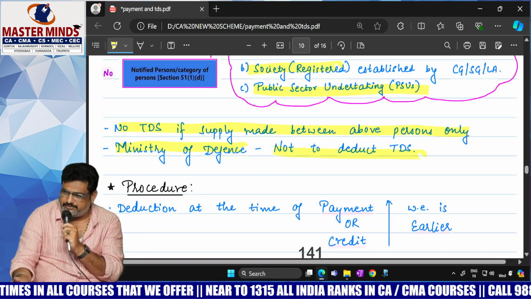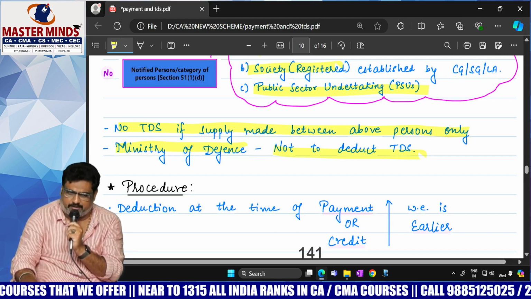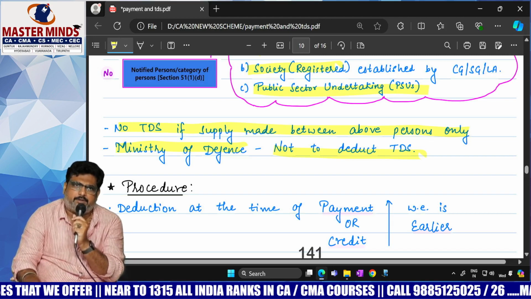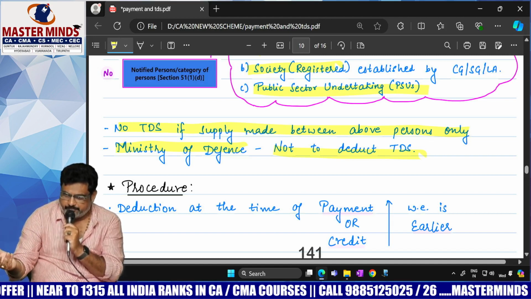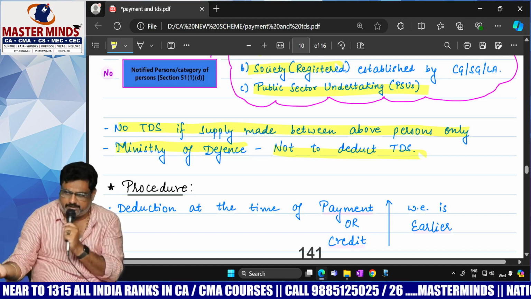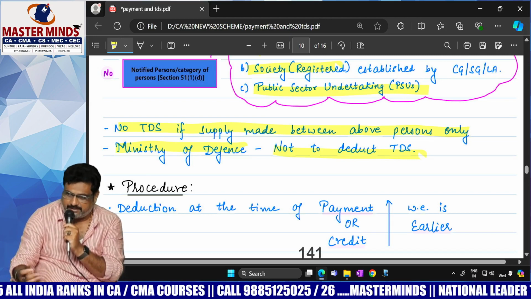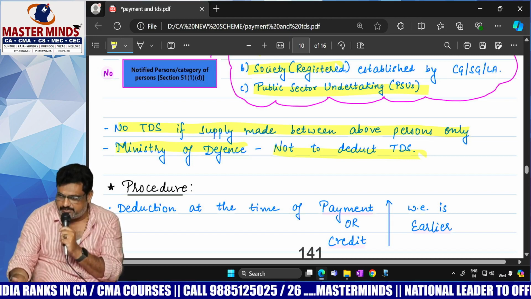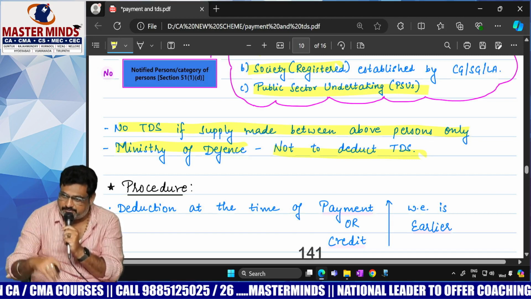Because of national security, any contractor who is making supplies to the government, for example HAL, Hindustan Aeronautics Limited, provides warplanes to the Indian government. Warplanes are manufactured by that company. And BDL, Bharat Dynamics Limited, produces the missiles.